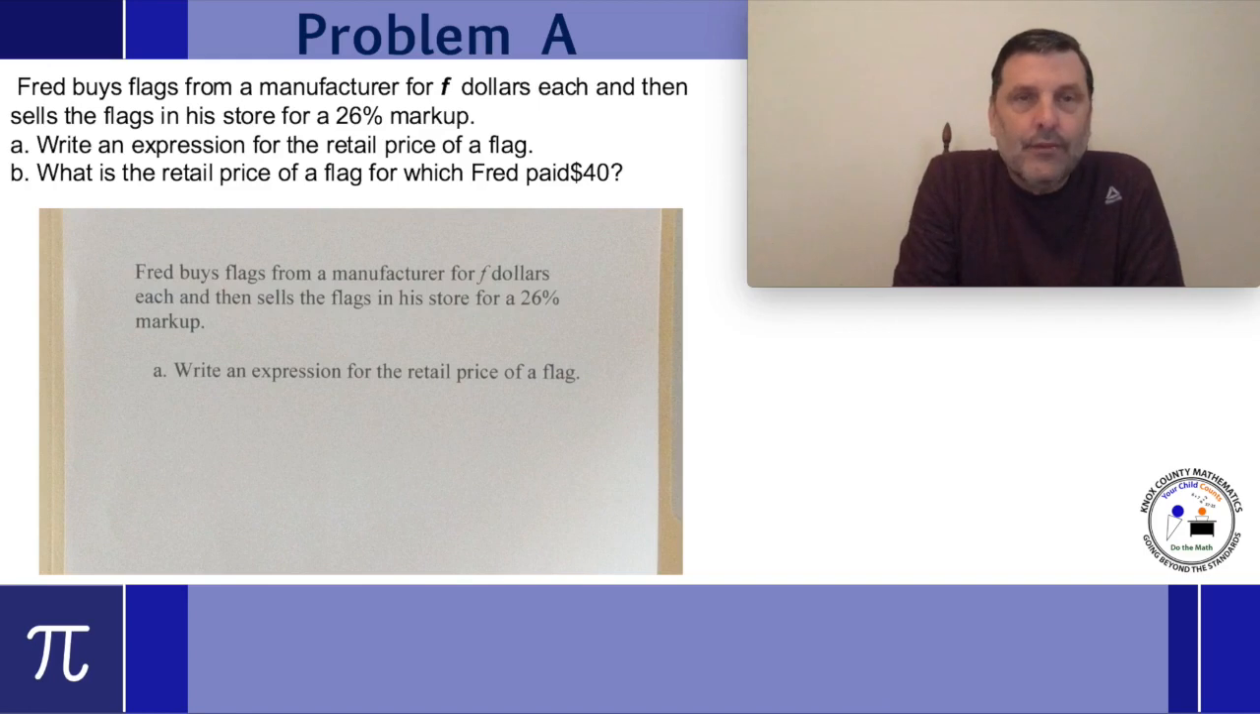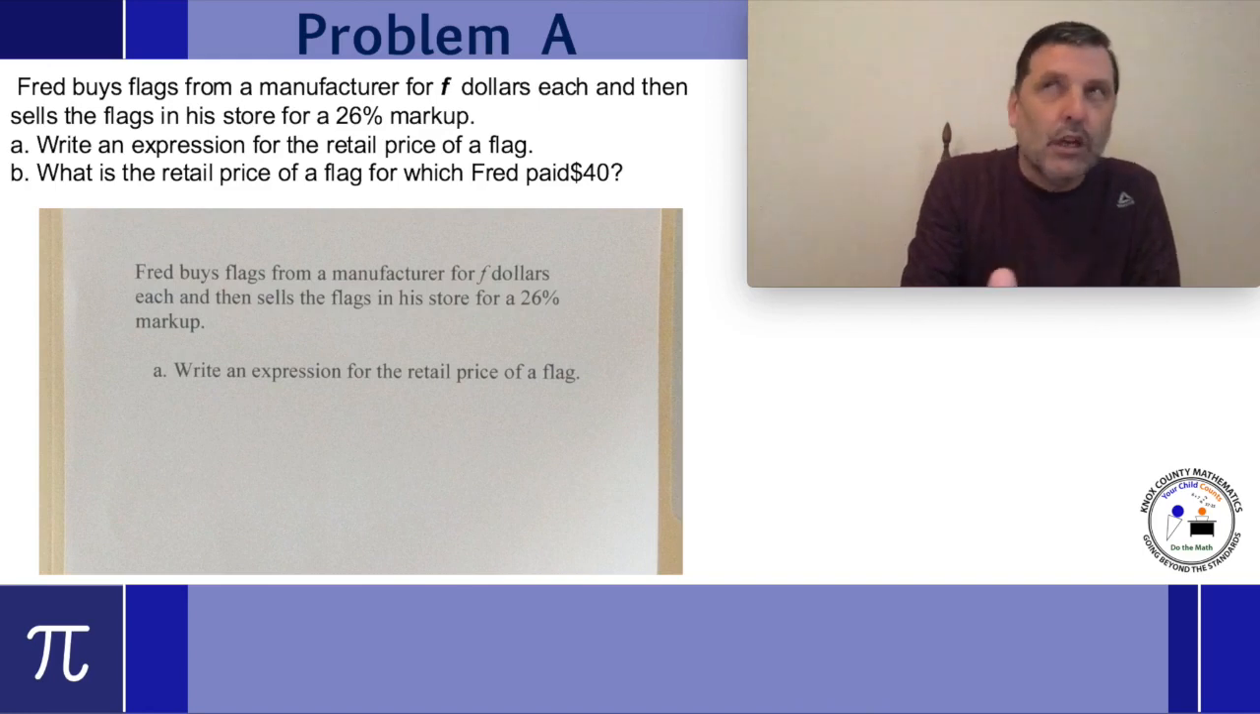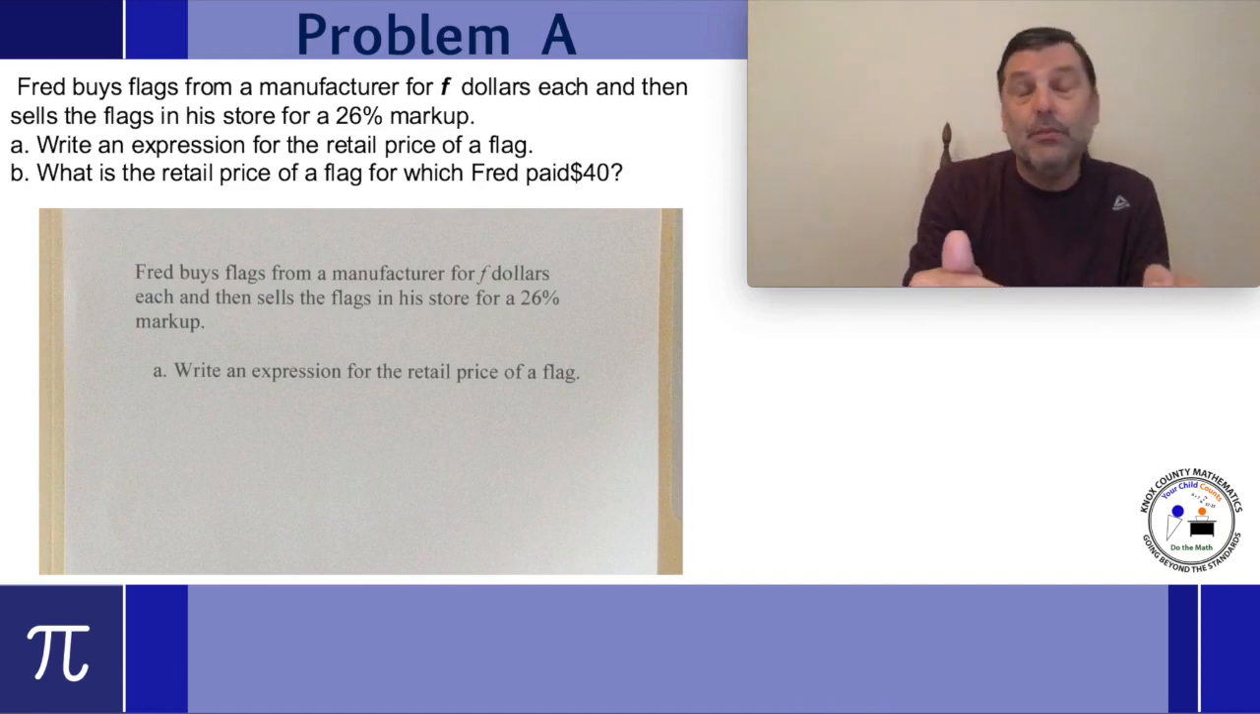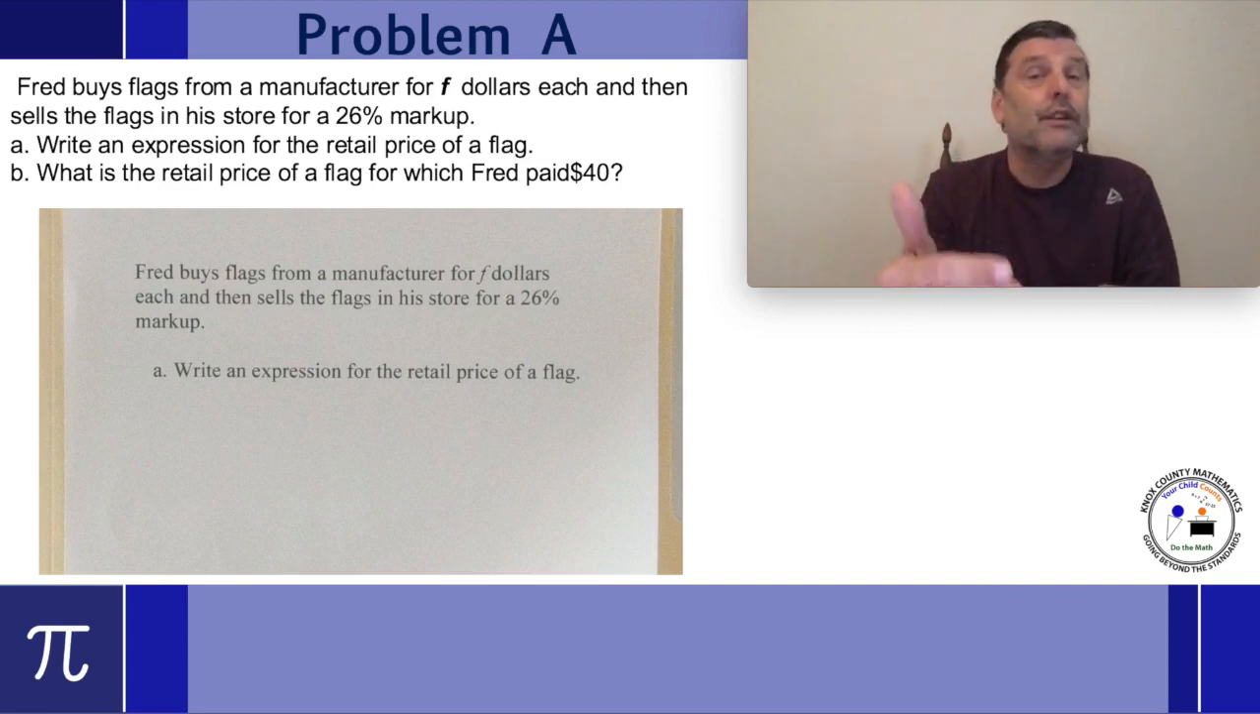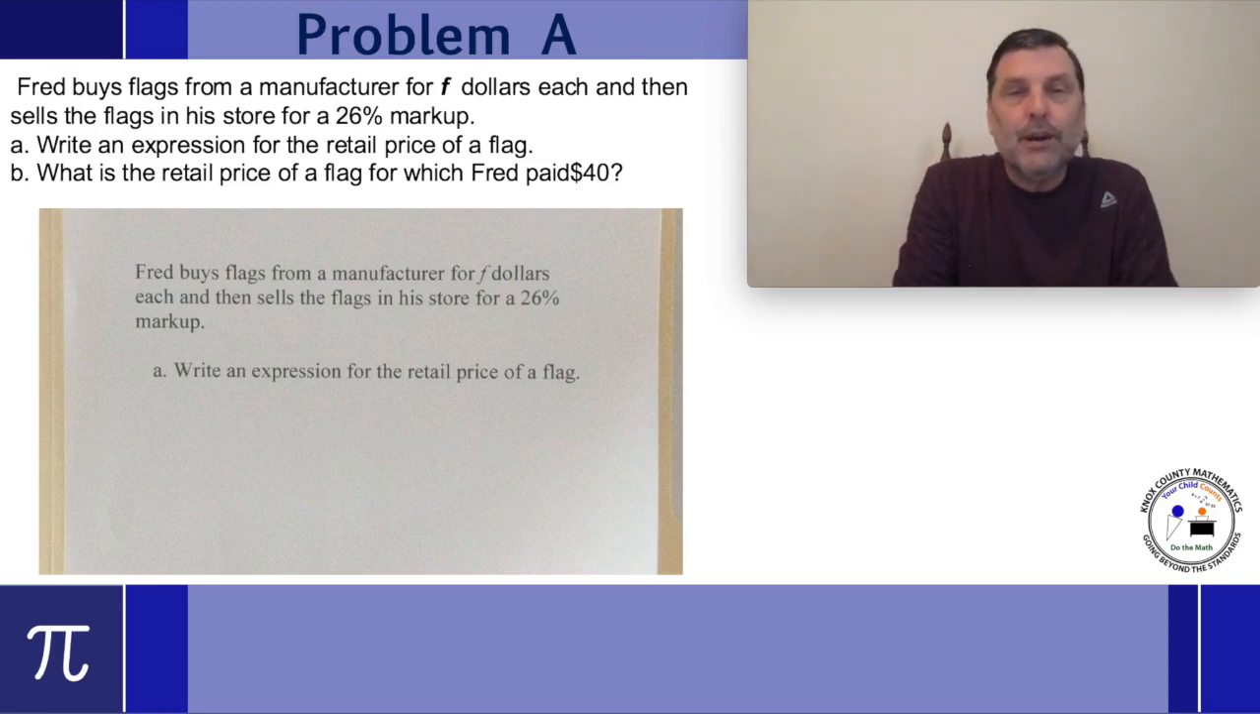Problem A. Fred buys flags from a manufacturer for $F each, and then sells the flags in the store for a 26% markup. See, there's where our context is. This is actually something that would be done out there when you start to get a job or when you're working at the grocery stores. Write an expression for the retail price of a flag, and then what is the retail price of a flag for which Fred paid $40?